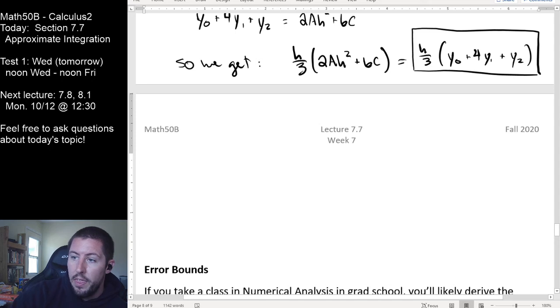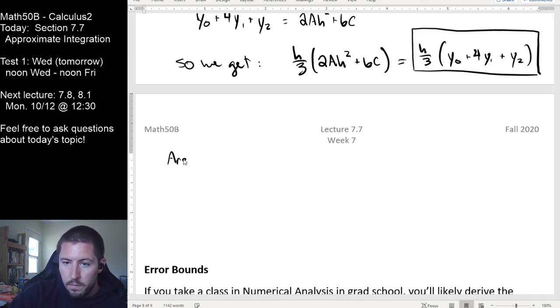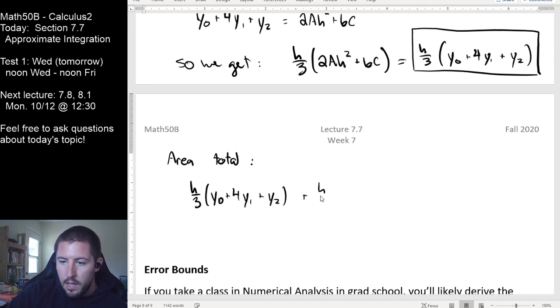So now I think we can say this should be giving us something like H over 3 times Y0 plus 4Y1 plus Y2, plus H over 3 times Y2 plus 4Y3 plus Y4, right?